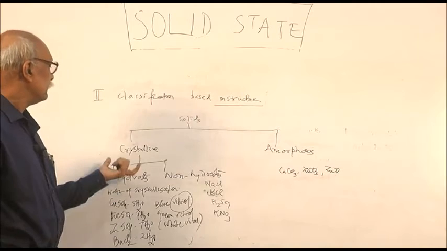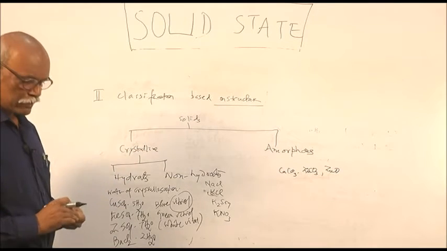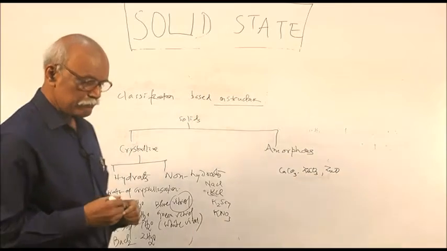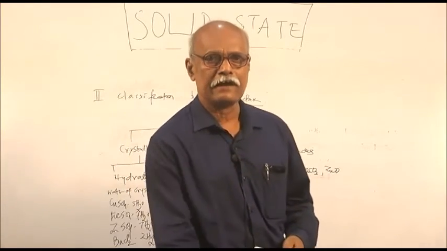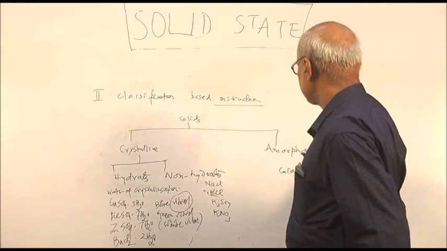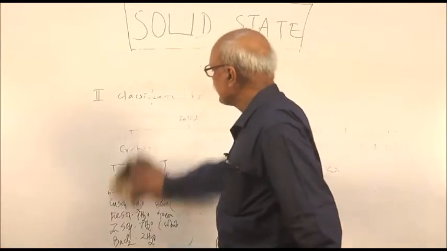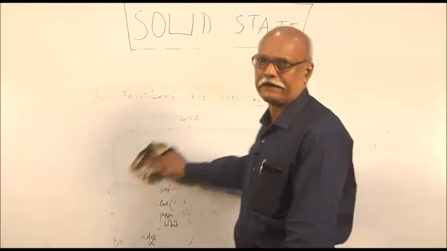Then, how to distinguish between crystalline and amorphous solids, a question will be asked as a 3-mark question in your class examination or even council examination. What is the distinction, how can you distinguish between crystalline solid and amorphous solid? This is a common question.